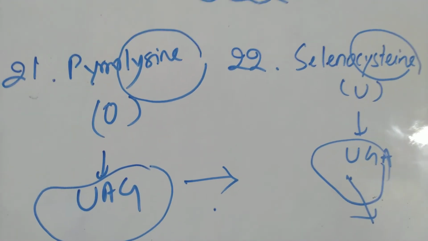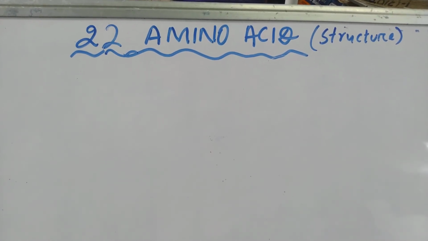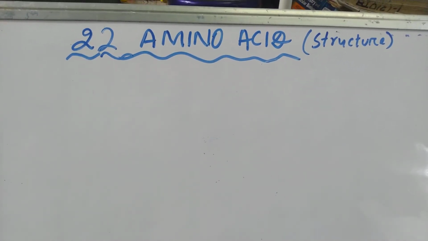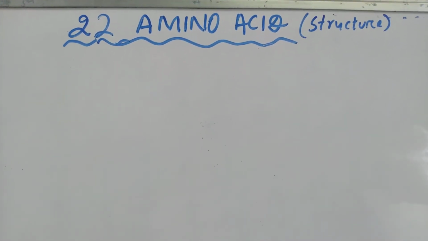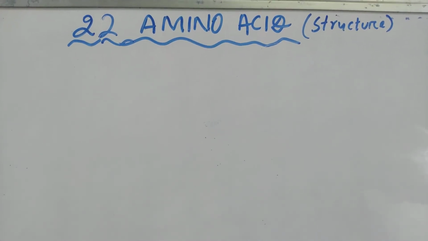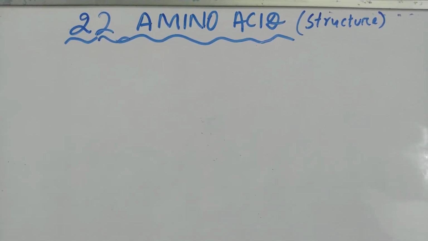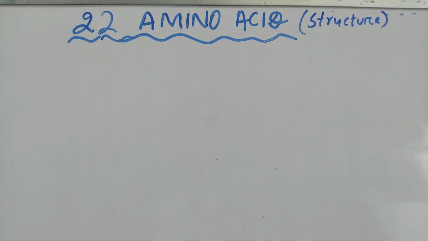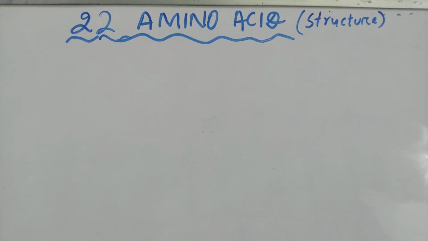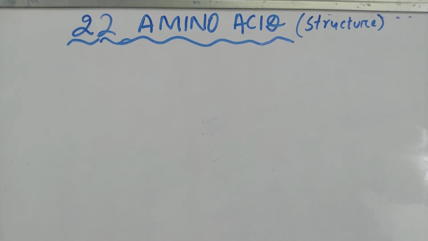So like this, we discussed 22 amino acids and their structures, and how to remember those. It is easy, it just needs some practice. I hope you have learned from these 2 videos related to the structure of amino acids. So all the best, guys, but be careful and cautious to learn the structure of all these amino acids, because these things are going to give you a lot of advantage in solving many problems.